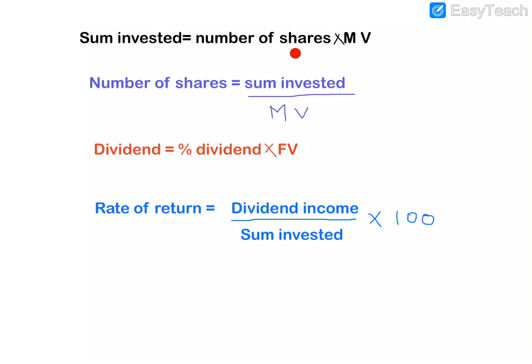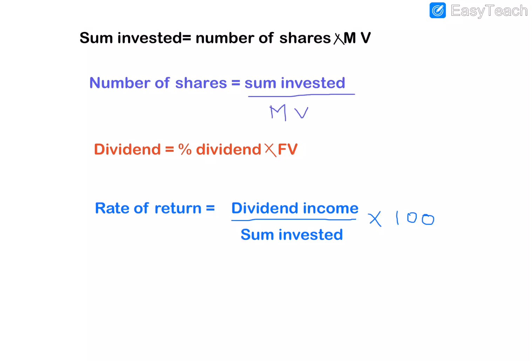That will be the number of shares into the market value of each share. Sum invested means the total rupees amount, the capital that is invested in the company. We can find it by multiplying the total number of shares, a fixed number, into the market value of each share. Then we will get the total capital invested in that company currently.